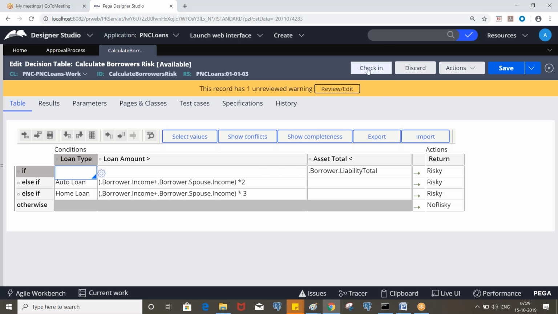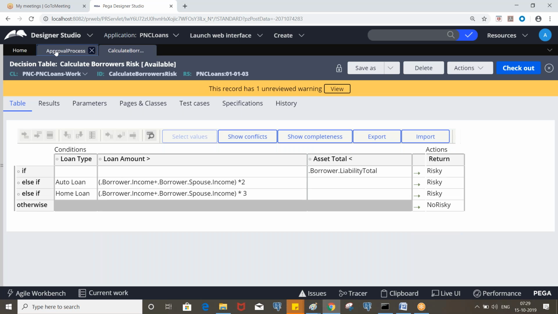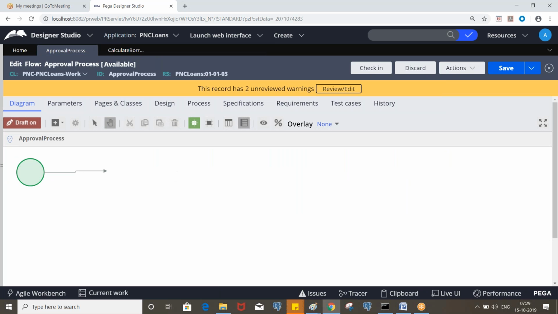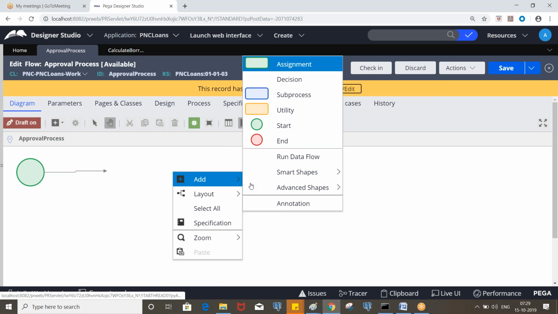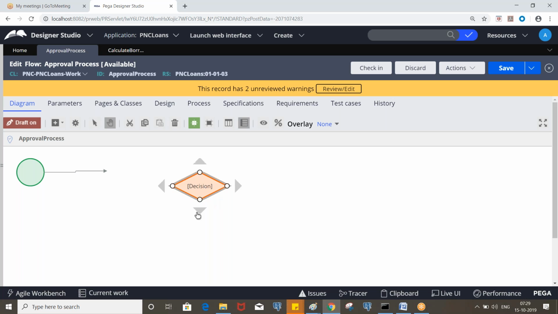So now take this decision table and invoke it in the flow. What flow shape do we have to use to invoke a decision table or decision tree? We have the decision shape here. Have we used utility somewhere? Yes, that is for invoking an activity. So the decision shape, we use to invoke the decision related rules.